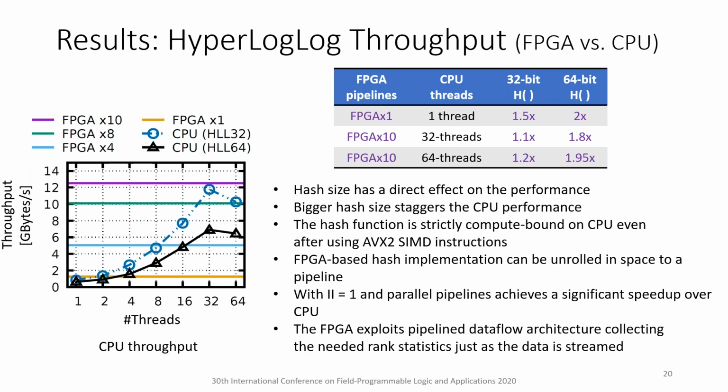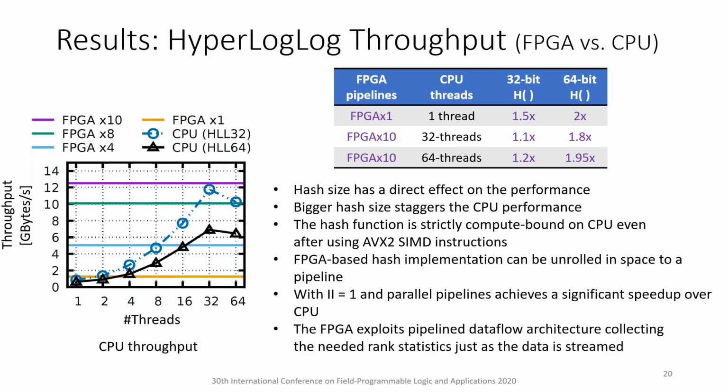We infer the following from our results. The hash size has a direct influence on the HyperLogLog performance. On the one hand, a bigger hash size staggers the CPU performance. The hash function is strictly compute bound even after exploiting the data level parallelism using AVX2 technology. On the other hand, a bigger hash size can be unrolled in space to a pipeline, thereby effectively enhancing the performance, but this comes at the cost of FPGA resources. Together with parallel pipelines, the FPGA-based HyperLogLog achieves a significant speedup over CPU.